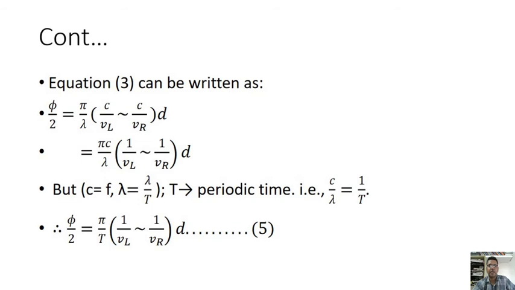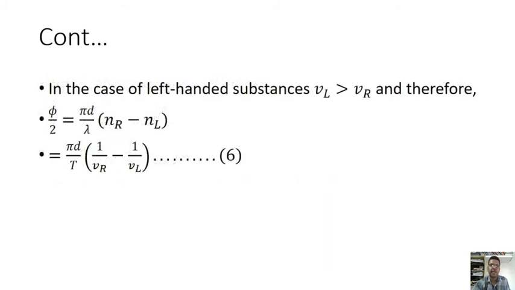Pi C by lambda we can write as pi by T. So pi cancels, and we get pi by T. Then (1 by VL minus 1 by VR) of d, say equation number 5. In the case of left-handed substances, VL is greater than VR, and therefore pi by T is equal to pi d by lambda of (NR minus NL), that is pi d by T of (1 by VR minus 1 by VL).